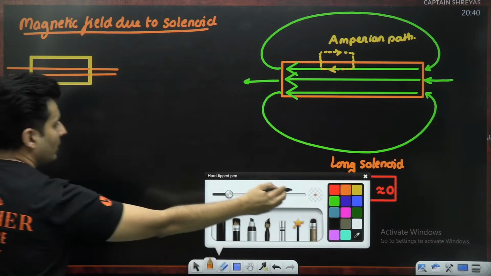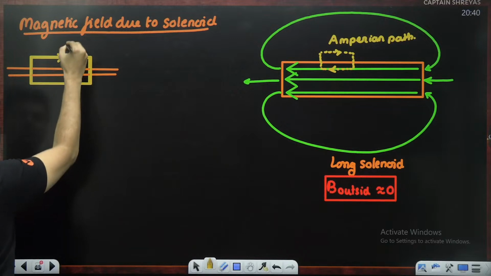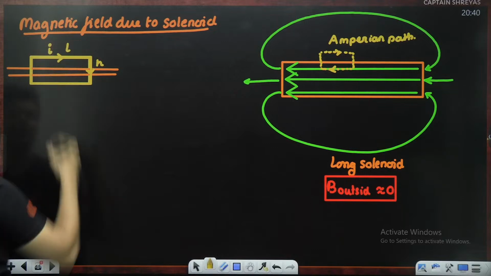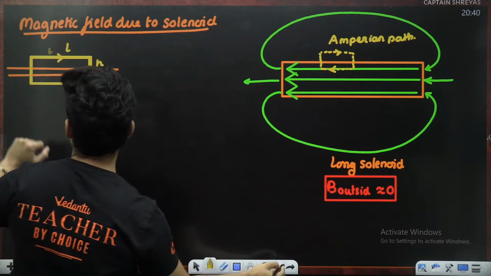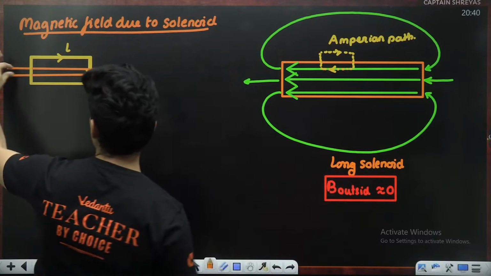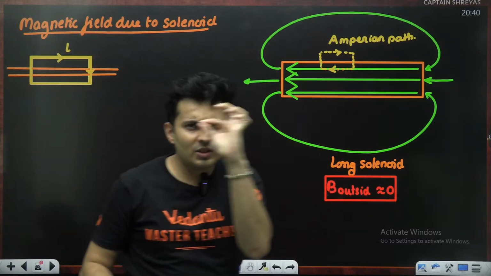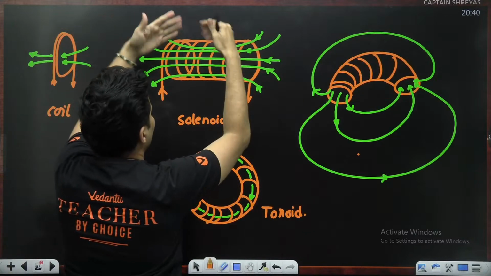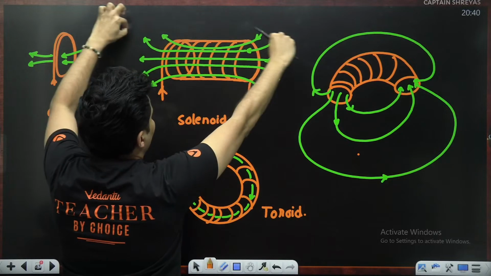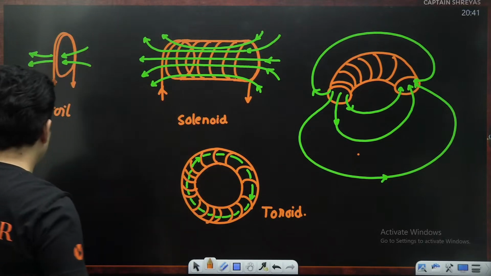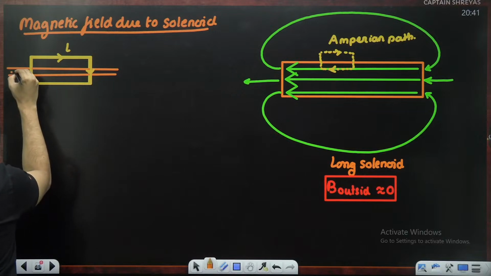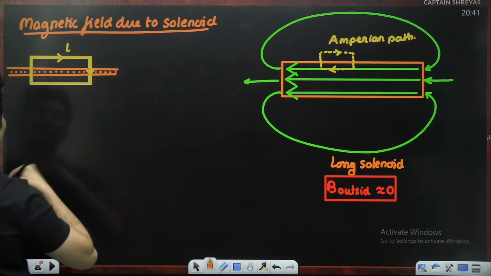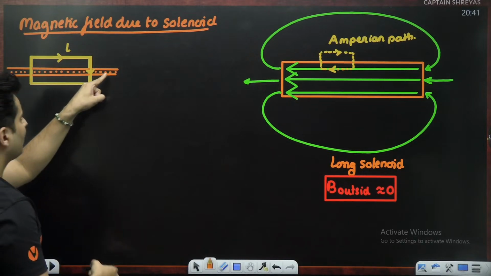Now observe carefully. Let's say the length is L. Let's say the height is H. The current is going in this orange part, that is the thickness of the solenoid's wall. If you cut the solenoid like that, at the top part you are seeing, the wires are going in and out. These are the wires, each of them is a winding, and each of them carries current I.